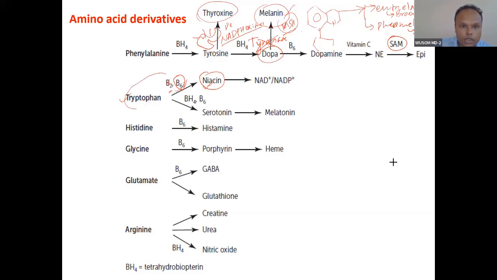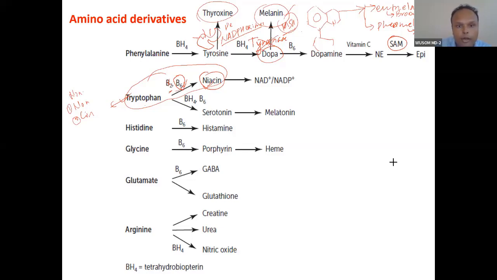You know, 3 disorders. One is related to consumption, other is non-absorption, and third is related to non-conversion. So 3 disorders are related to this reaction. That is why this is very important.